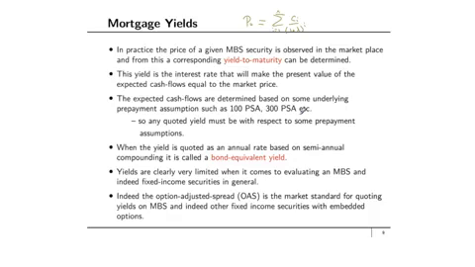Yields actually are very limited when it comes to evaluating a mortgage-backed security, and indeed fixed income securities in general. They don't take into account the term structure of interest rates. They don't take the prepayment option into account. So yields are very limited, and indeed the marketplace typically uses option-adjusted spreads as the market standard for quoting yields in mortgage-backed securities, and other fixed income securities with embedded options. But as I mentioned before, we're not going to be discussing option-adjusted spreads, so there's no need to worry about that in this course.